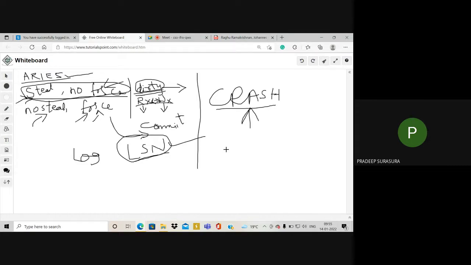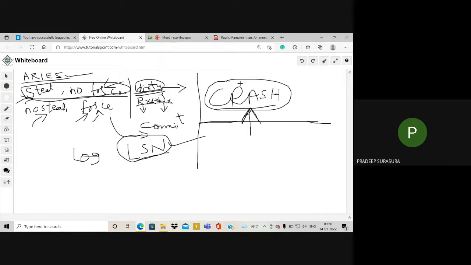Okay, so any crash, any failure. Crash means maybe a power failure, a fire catching, or an earthquake. Whatever failures occur or arrive, we have to make our data safe. Our intention is to safeguard the data from the failures. So you understand the meaning of crash. When any failure occurs, our intention is to protect the data.